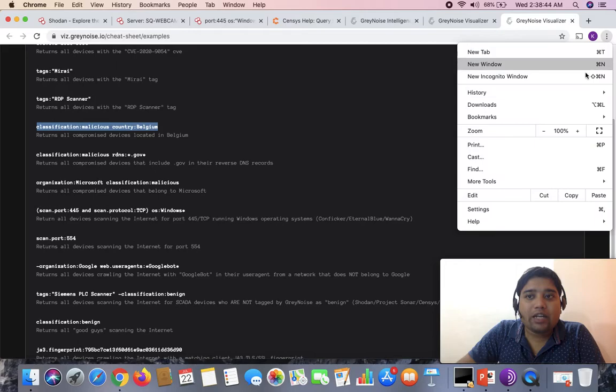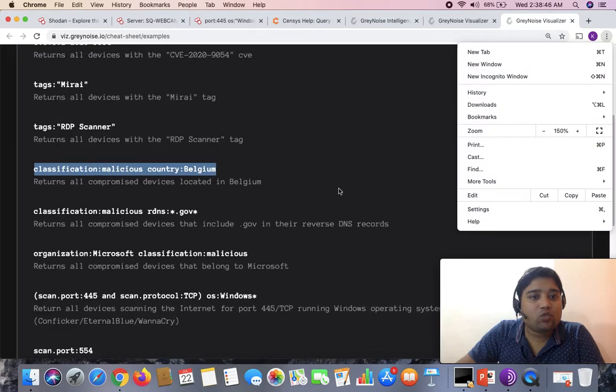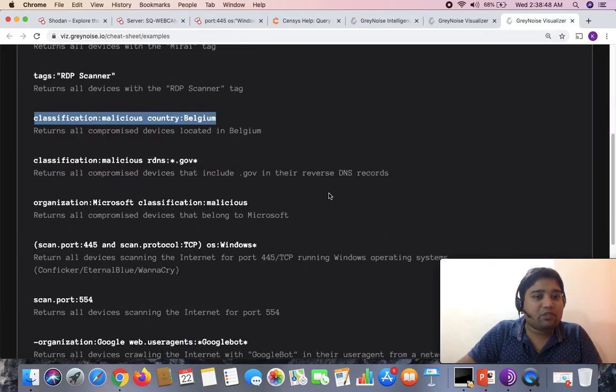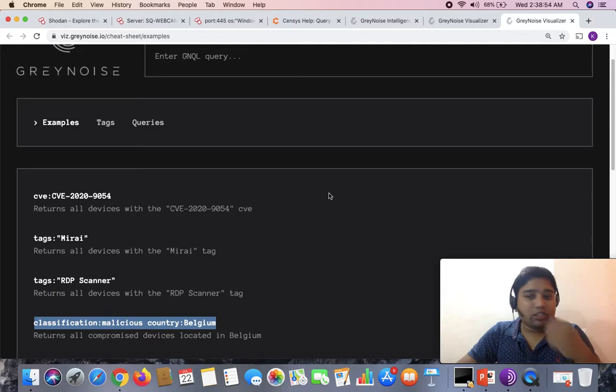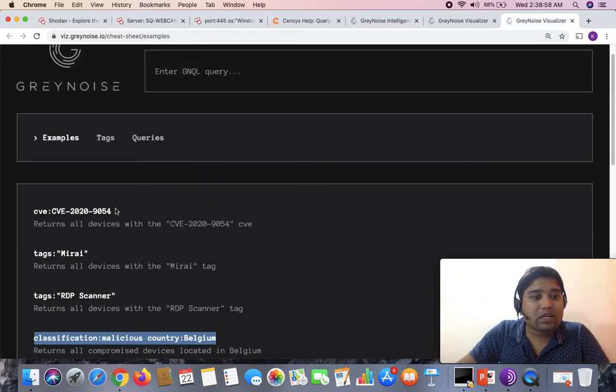In case you are unable to see that, let me zoom in a little for you guys. Hope this is fine for now. So this is going to be very interesting, the search engine that you will be finding. So let me just give it an attempt here.